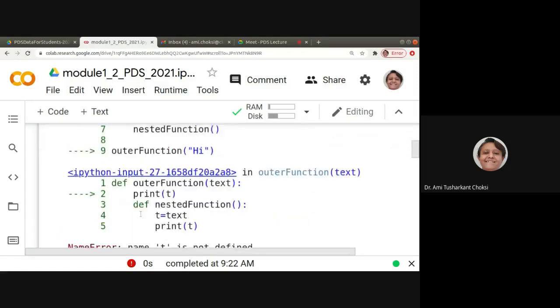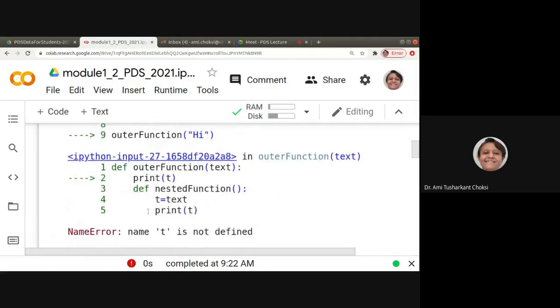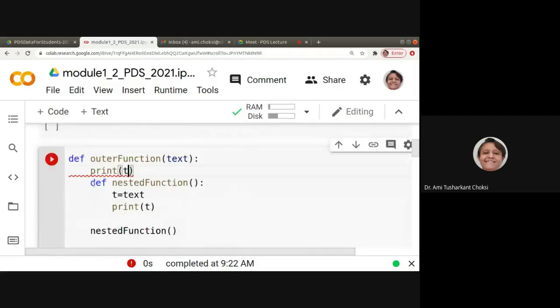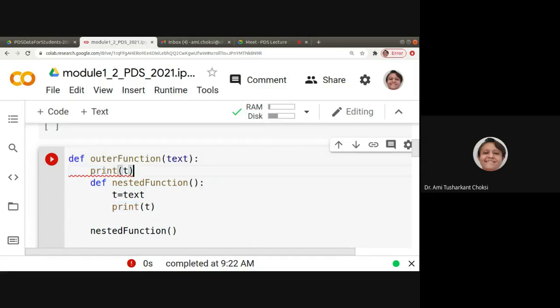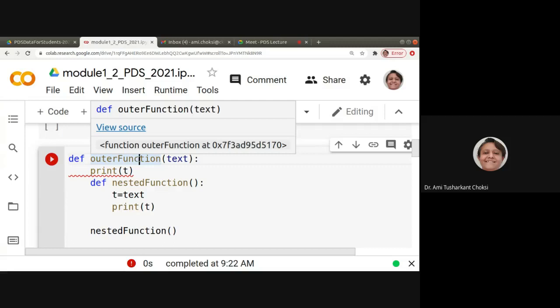Name error, right? So, what is the meaning of it? That if the inner function uses this p, then it can be defined either inside this function or inside the outer function. But if p is used in the outer function, it must be defined in the outer function. Got it?